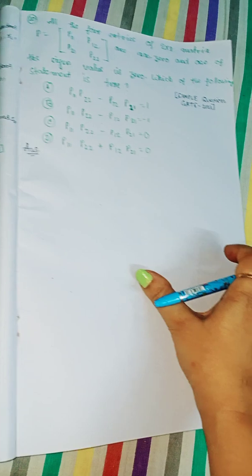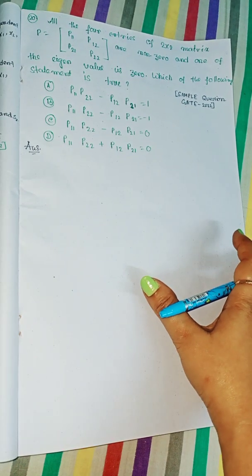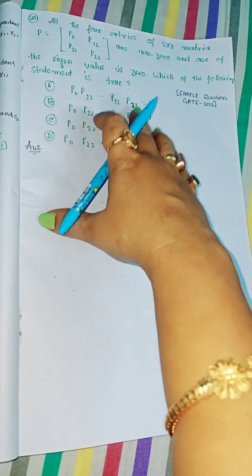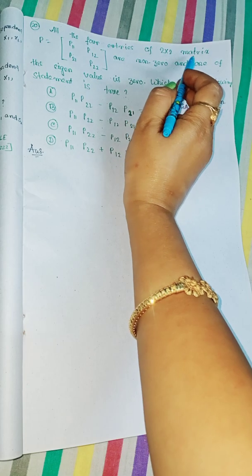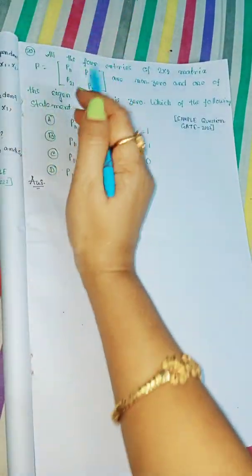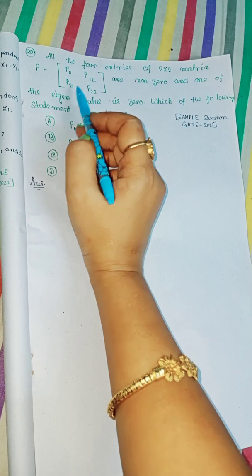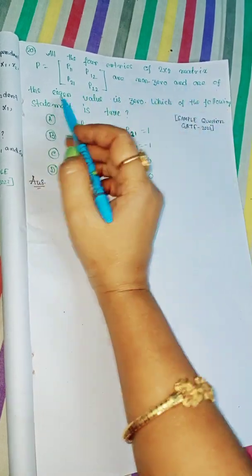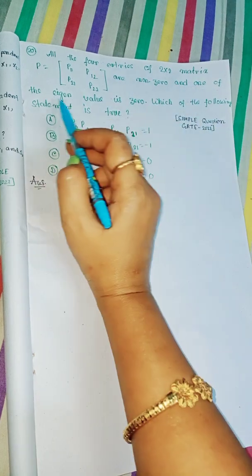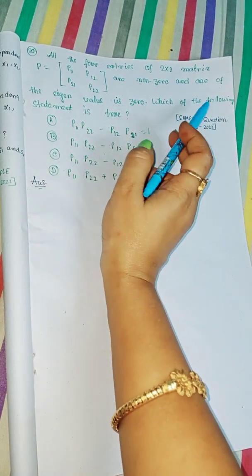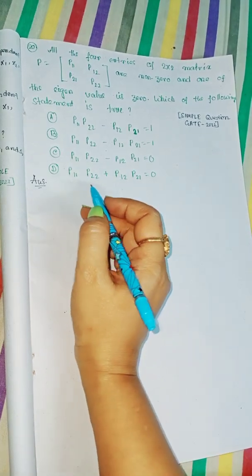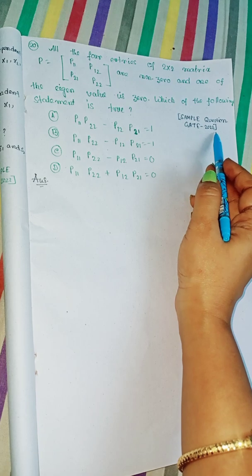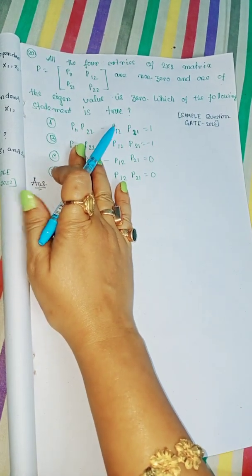Now moving to question 20. Question 20 tells us that all four entries of a 2 cross 2 matrix P, that is P11, P12, P21, P22, are non-zero, and one of the eigenvalues is 0. Which of the following statements is true? So this is the question in the house of linear algebra, and it is a GATE sample question 2020-22, and it is from eigenvalues.